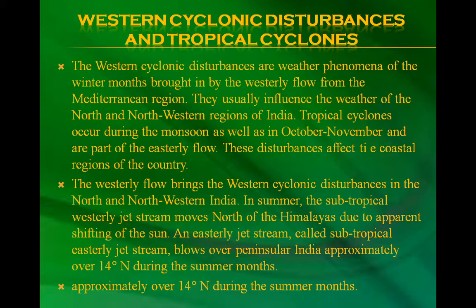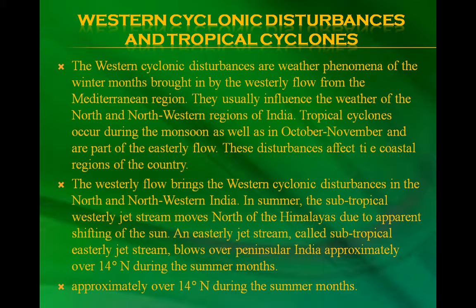Tropical cyclones occur during the monsoon as well as in October, November, and as a part of the easterly flow. These disturbances affect the coastal region of the country. The westerly flow brings the western cyclonic disturbances in the north and northwest India.